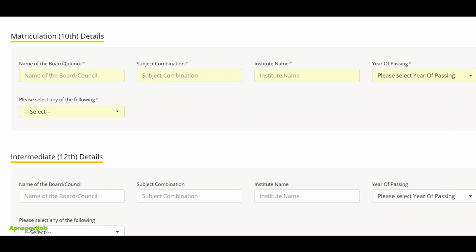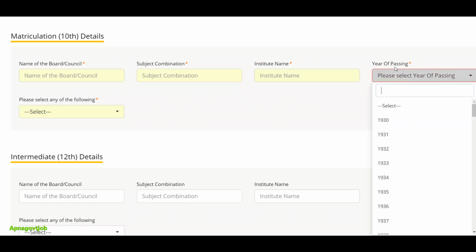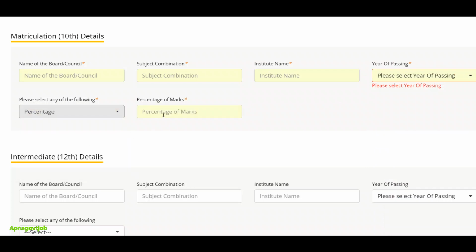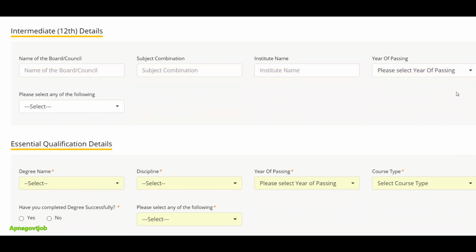Here you have to enter your 10th board, then for subject combination you can give science and maths. Then enter your school name, select year of passing, and enter the percentage you got in 10th. Similarly for 12th also. The same thing.